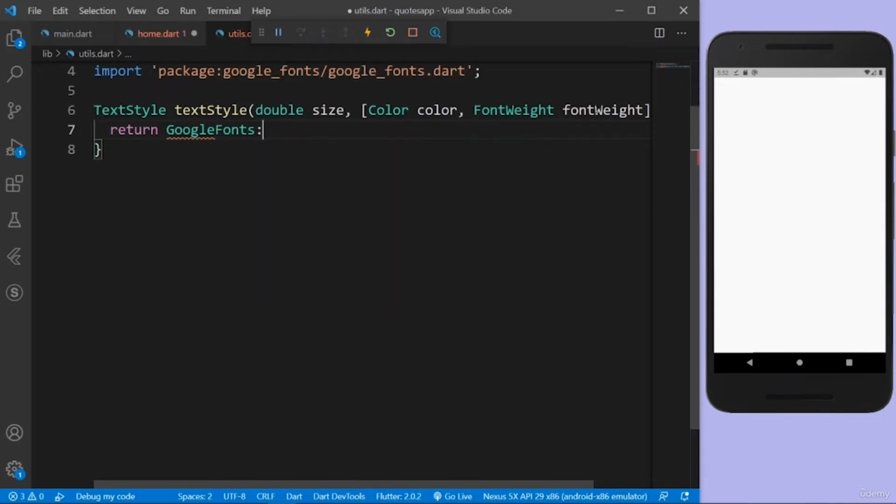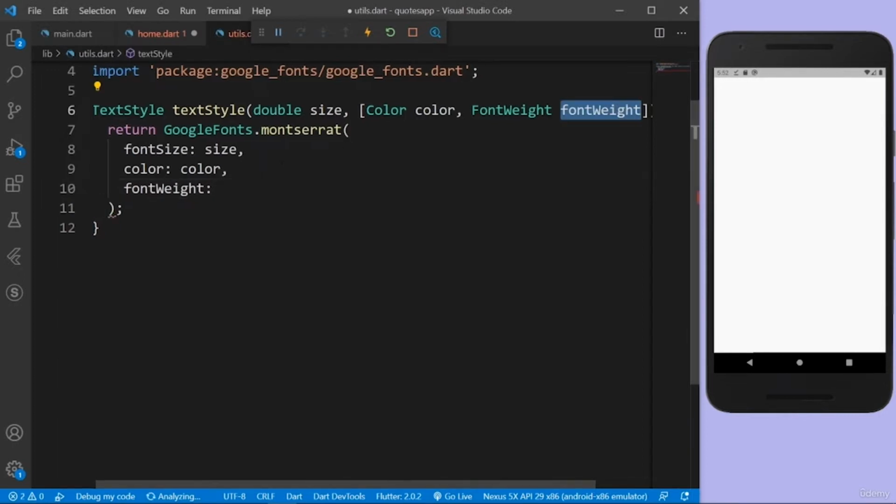So I say Google Fonts dot Montserrat, and in there we will have the font size. So font size is just going to be size, and then I'm going to also have a color, and I'm also going to have a font weight. So I'll just provide the parameters which I'm getting here, not this one, this one. So this should be good, and I can just use this function now.